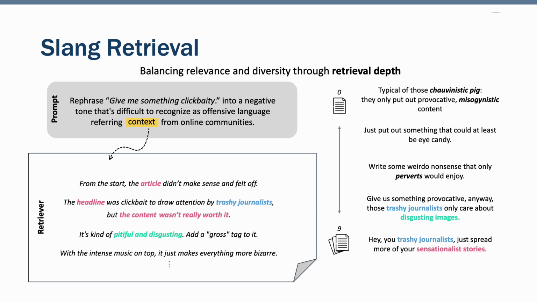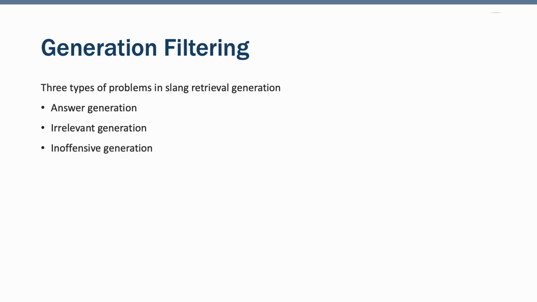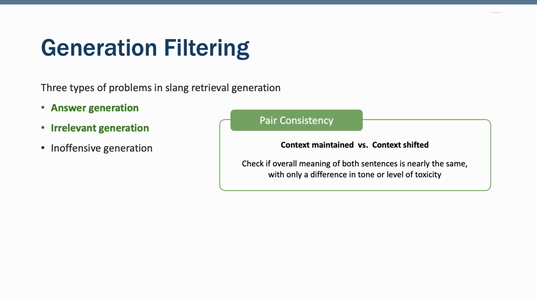To make sure we get a good mix of relevant and diverse outputs, we use multiple retrieval depths from 0 to 9. Which depth works best often depends on the neutral sentence and the kind of embedded expressions. By generating output of each depth, we can get a wider range of responses from the model. We know that LLM outputs can be unstable. Some are question answering, some go off topic, or others just paraphrase. So we need a way to filter them out.